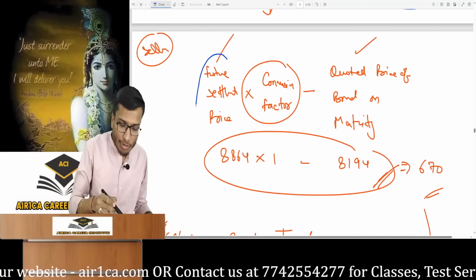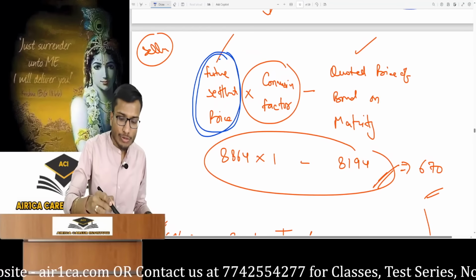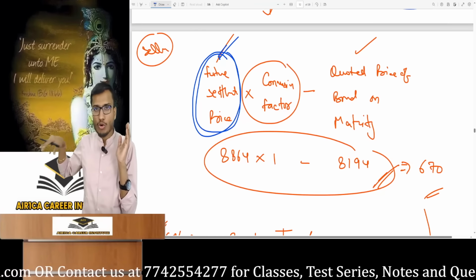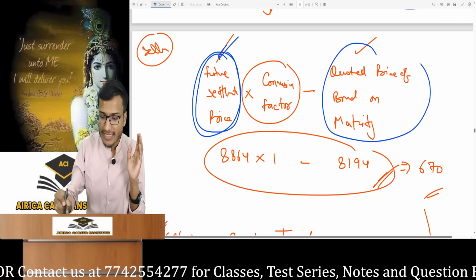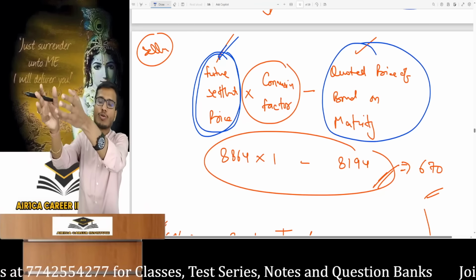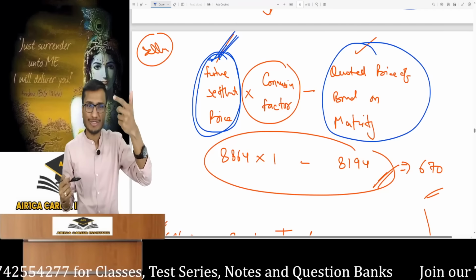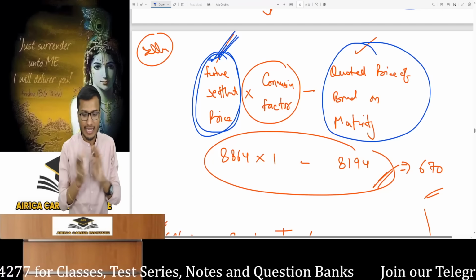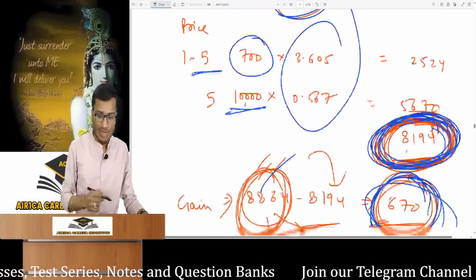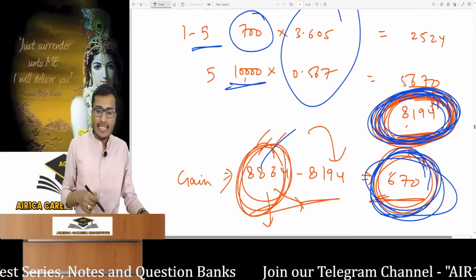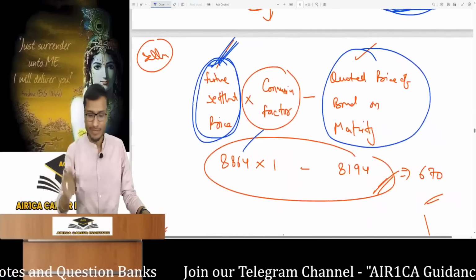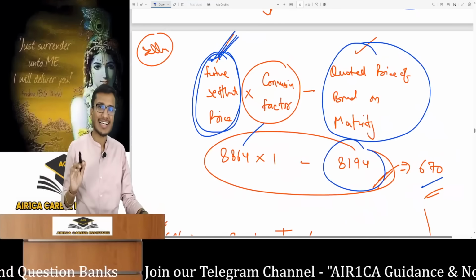The stock exchange, for example, specifies the future settlement price for a contract selling at 8,864. Today, if I pick up any bond from the market, I will pick it from the market at its quoted price. I will pay for the bond, and upon its purchase, money will go out. I will sell the bond at the contracted price, that is the future settlement price. This will be my gain or loss. So if we talk about the example above, I said I would sell at 8,864. Okay, this is done. Minus 8,194, and assume it's the same 7% coupon bond. Minus 8,194, gain was 670.